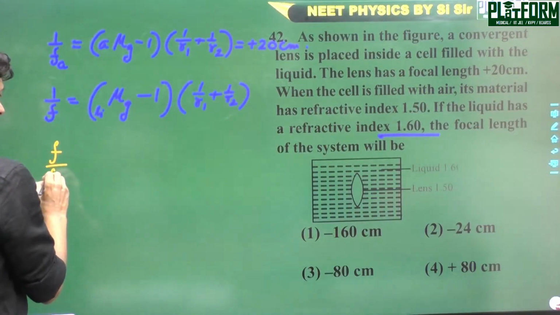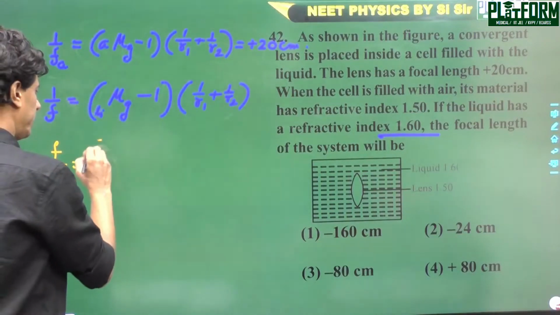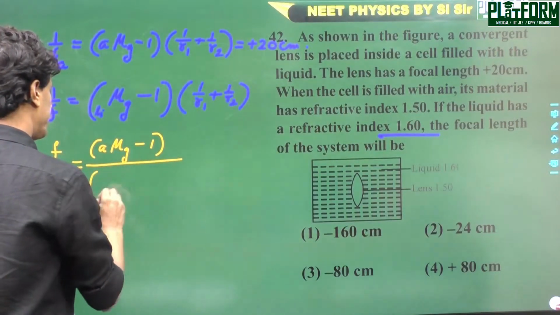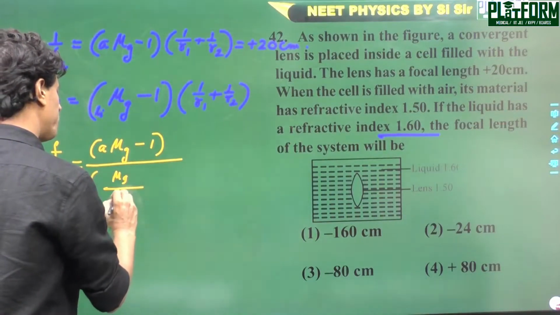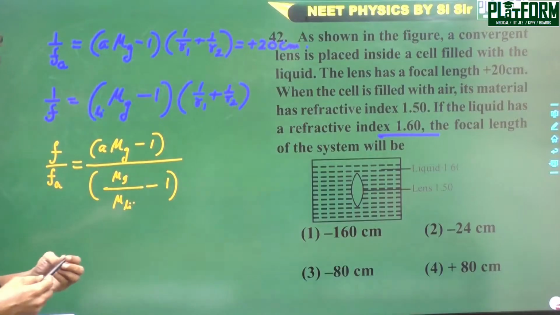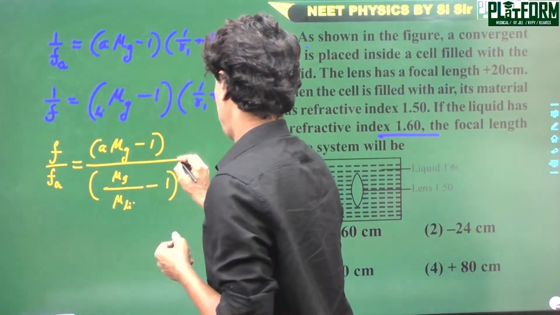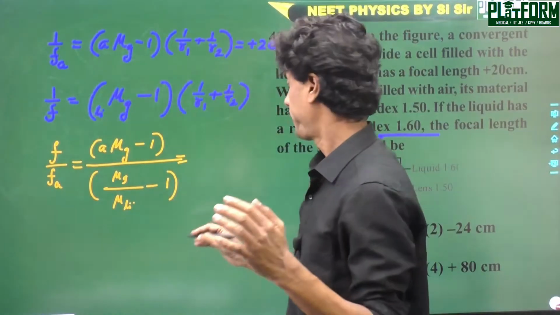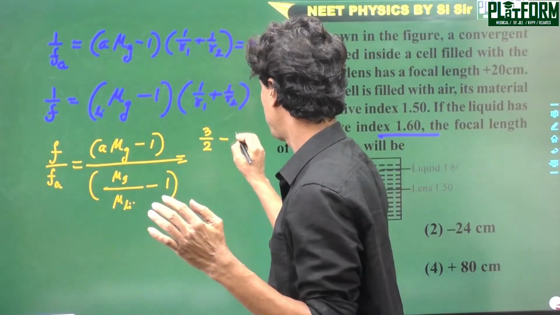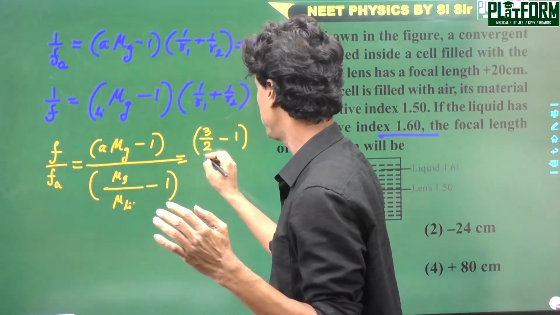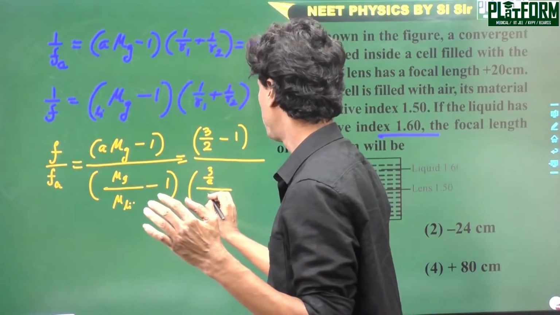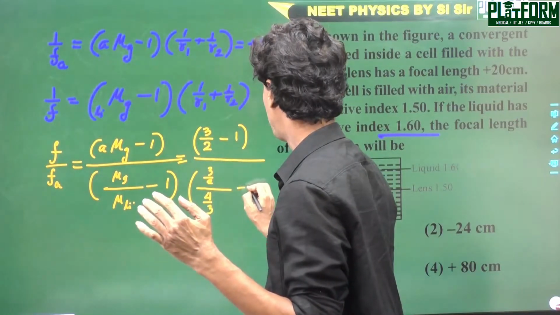So 1 by fa is (mu g minus 1), and 1 by f is (mu g by mu liquid minus 1). The refractive index of the glass, the material of the lens, is given as 3 by 2, with respect to liquid it is 3 by 2 by 4 by 3, minus 1.